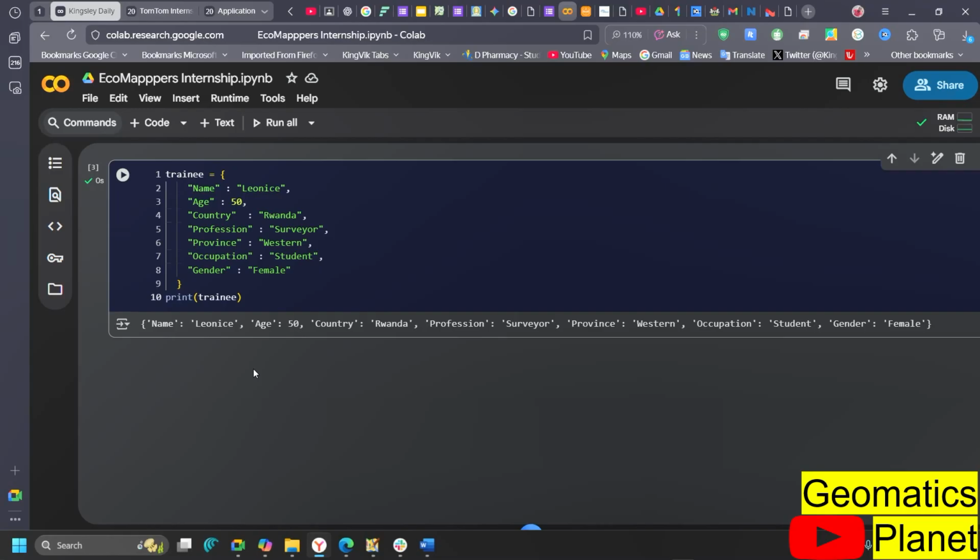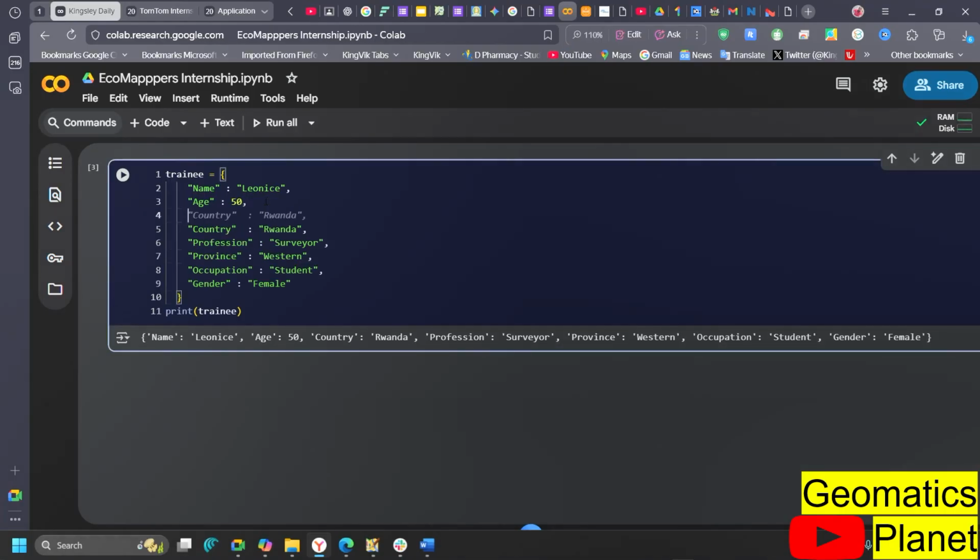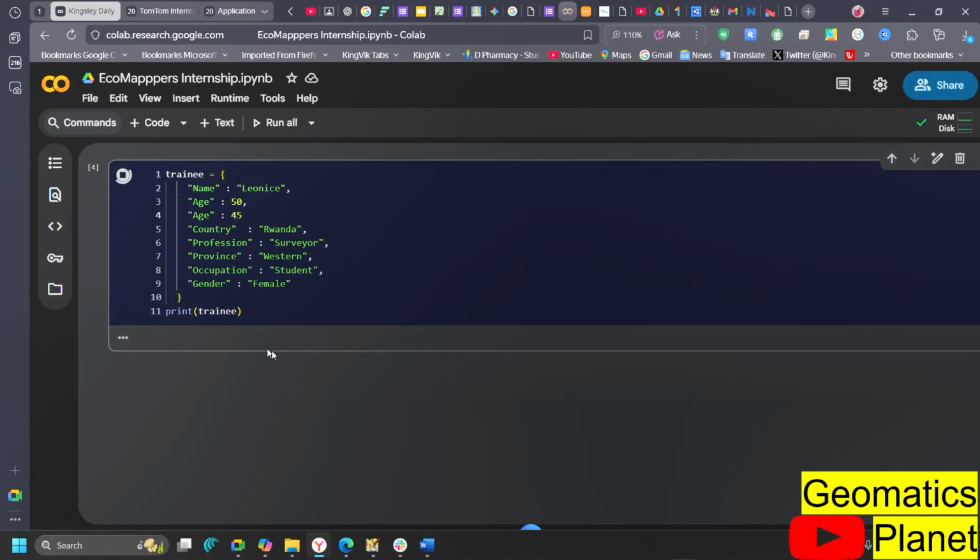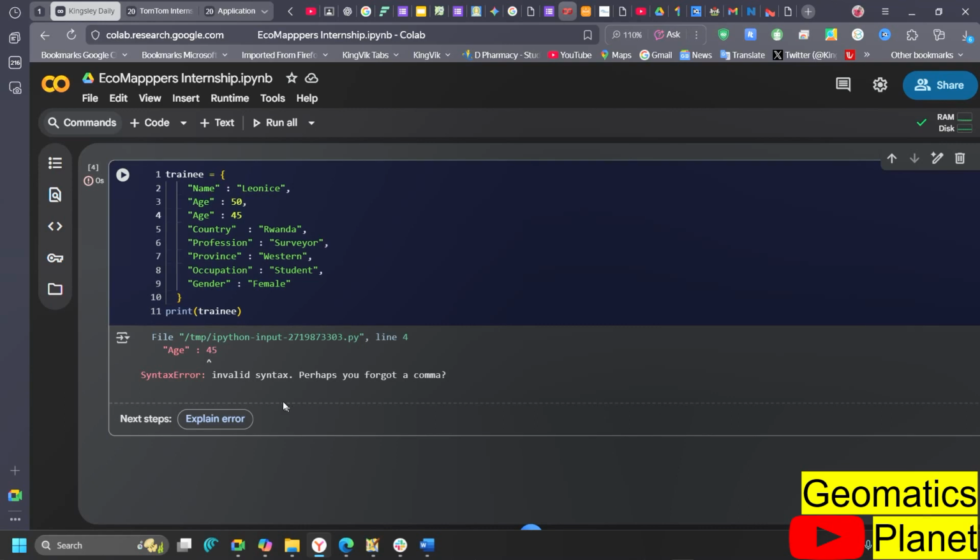And then since it is ordered, it is changeable, but it doesn't allow duplicates. What I mean is that, assuming I go down here and put age, and then I go ahead again and say that her age now is 45. If I run this code, it will only tell me that there is an issue here. Sorry, I need to put a comma here.